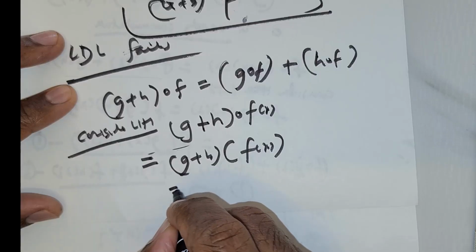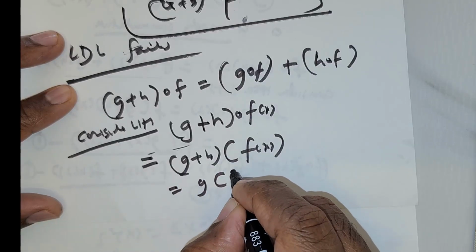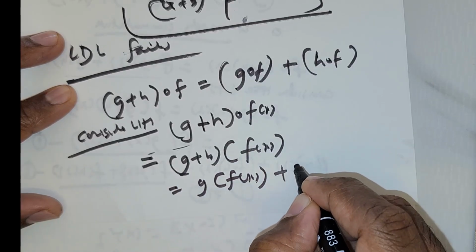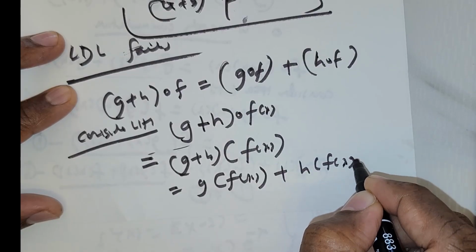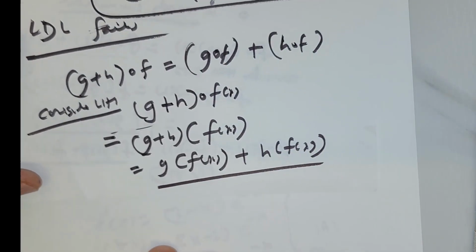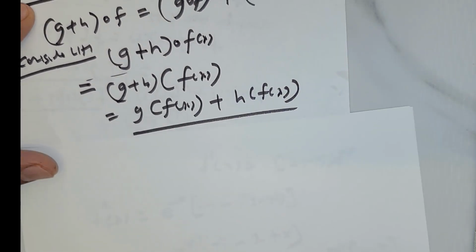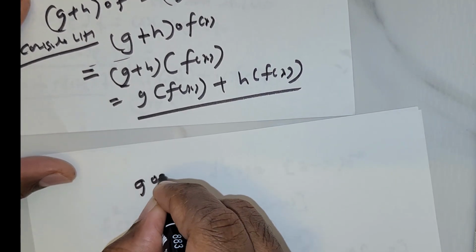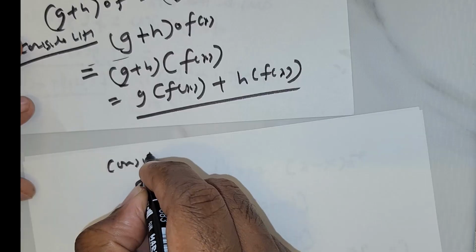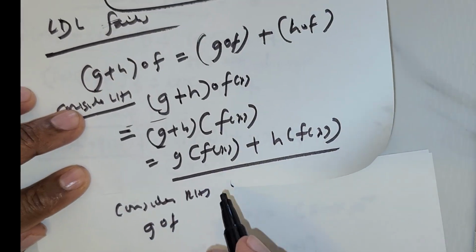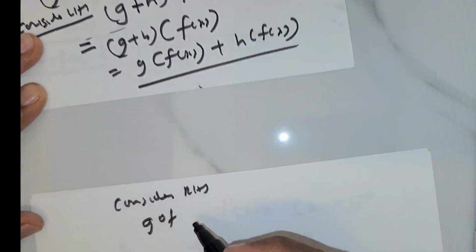By distributive law this is g of f(x) plus h of f(x). This is what we get. Now let me move on to g of f, and consider the right hand side.